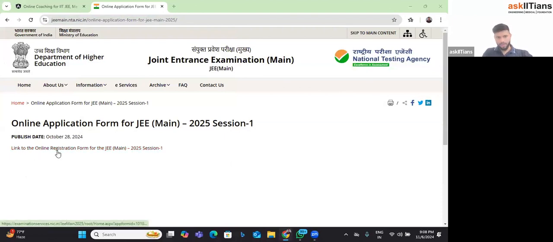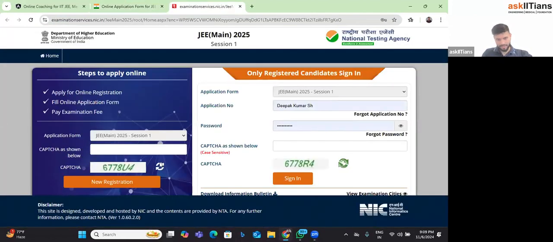Okay, now when you see this particular website, the first thing you can see is the link to the online registration form for the JEE Main 2025 session 1. I will click on this and this is the main page where I will reach. Though I already did my registration once, let me start from the very basic again.